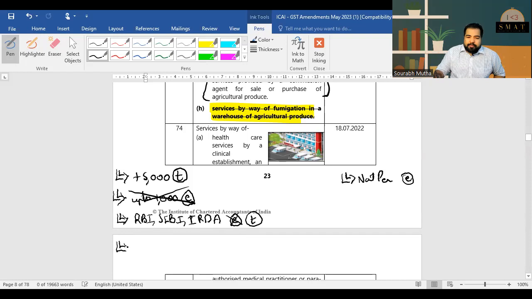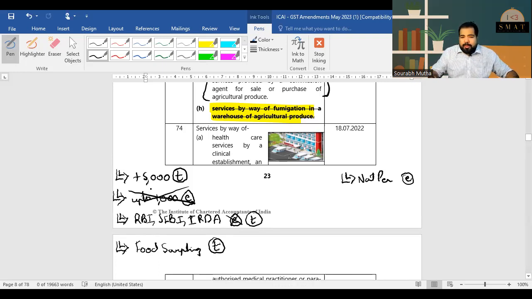And one more thing, food sampling. For example, if I start some new health food business and I have to get my food sample tested, that testing earlier was exempt. Now it has come under tax. But I think the hotel one is very important, where any room, whether it's 500 rupees, 1,000, 2,000, 5,000, it will be subject to GST.